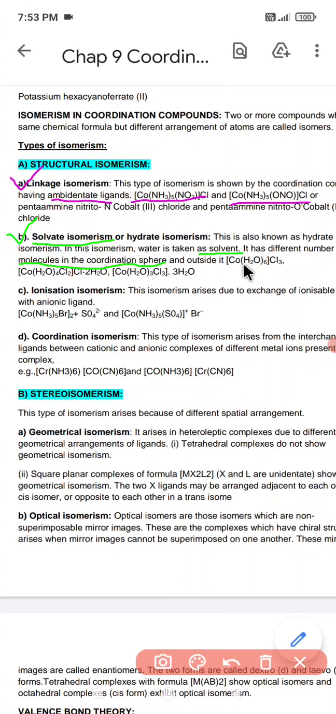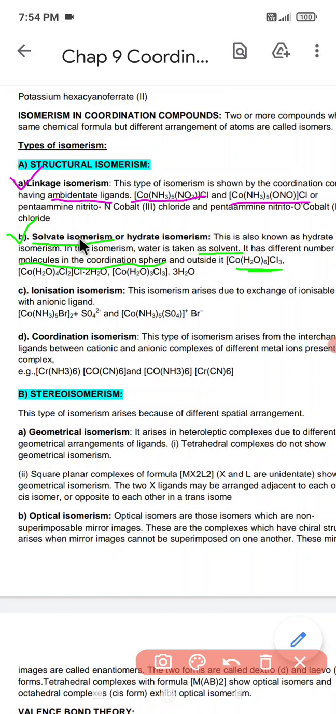As you could see, here we have cobalt. Cobalt is bonded with how many water? 6 water and 3 Cl. But in the other one, cobalt is ligated with 4 water, 2 Cl, and 1 Cl outside. So 2 of the Cl which were outside the coordination sphere have now entered the coordination sphere, and 2 molecules of water are acting as water of crystallization. So that is an example of solvate isomerism.